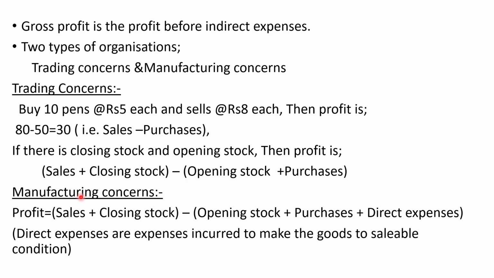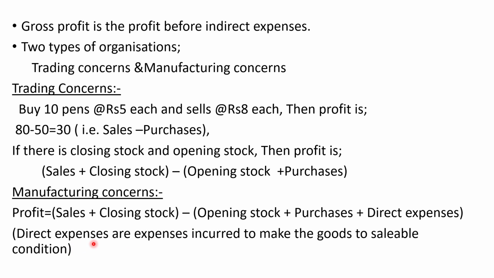But in case of manufacturing concerns, I have already explained that they buy raw material, then a production process is going on there to convert them into finished products. So, they incur direct expenses. That is, direct expenses are those expenses incurred to make the goods into saleable condition.